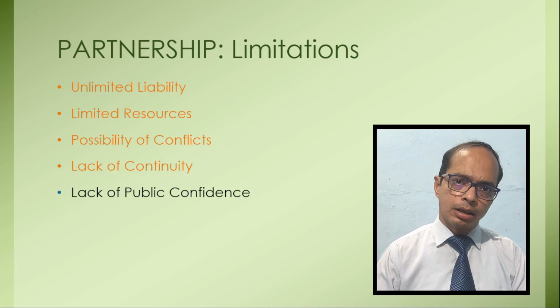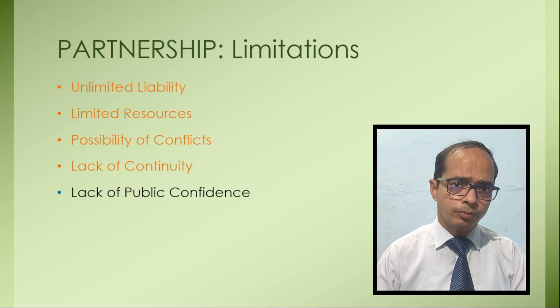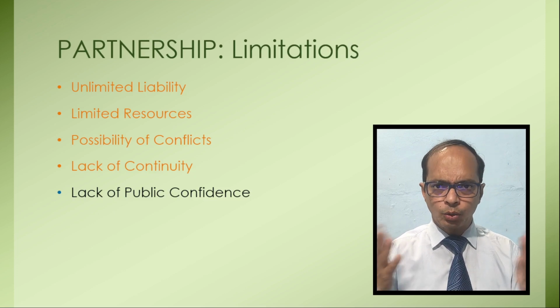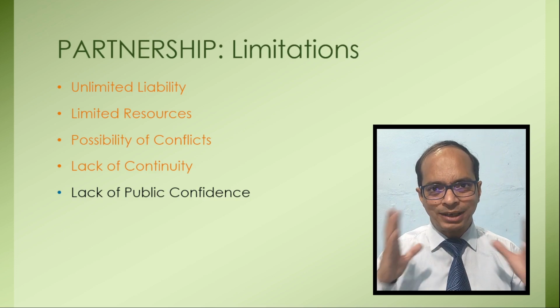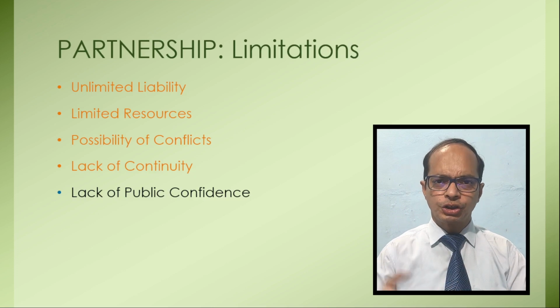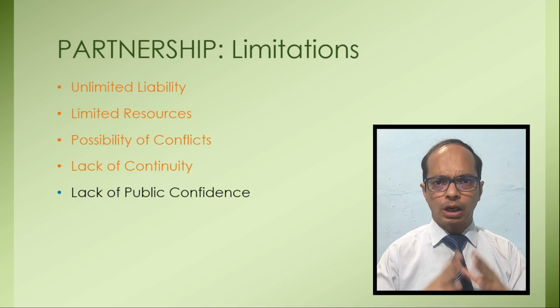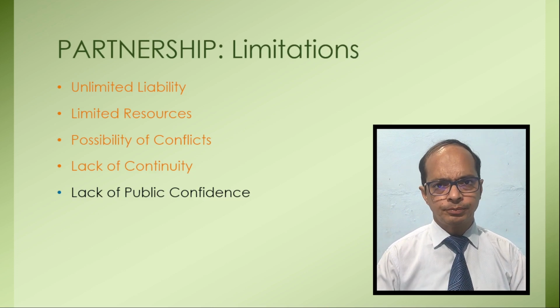Regarding secrecy, I told you that secrecy is maintained as a merit. I told you about that. Why? Because accounts are not in public domain as compared to joint stock company. In joint stock company, all accounts are in public domain.